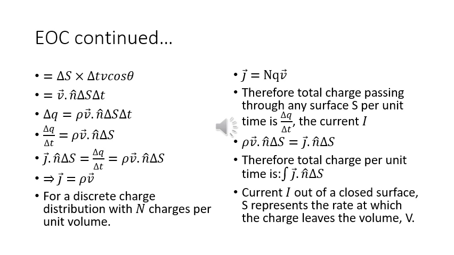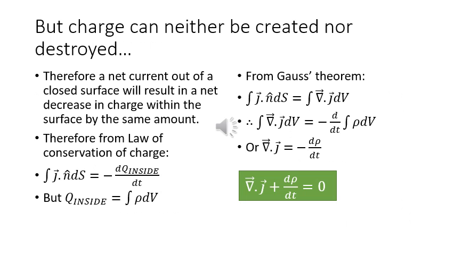The current I out of a closed surface S represents the rate at which the charge leaves the volume. But charge can neither be created nor destroyed. Therefore, a net current out of a closed surface will result in a net decrease in charge within the surface by the same amount. Therefore, from the law of conservation of charge, the integral of J dot N dS is equal to minus dq inside by dt.